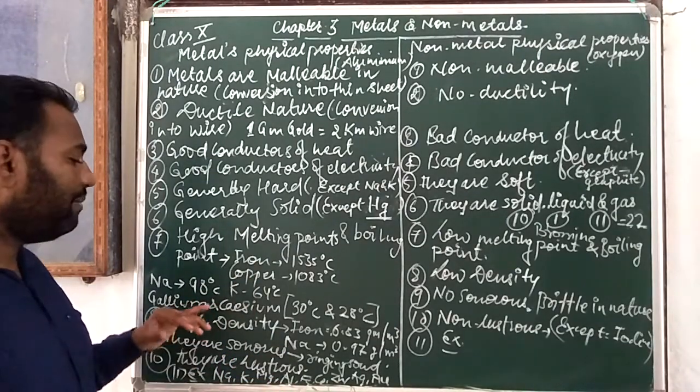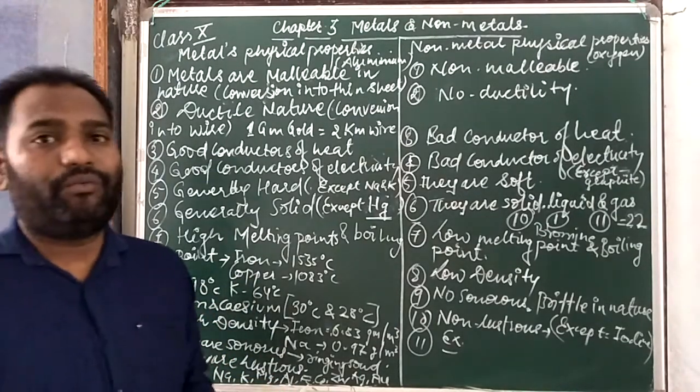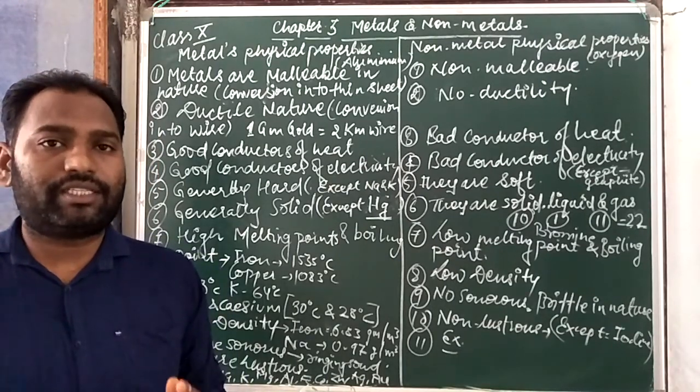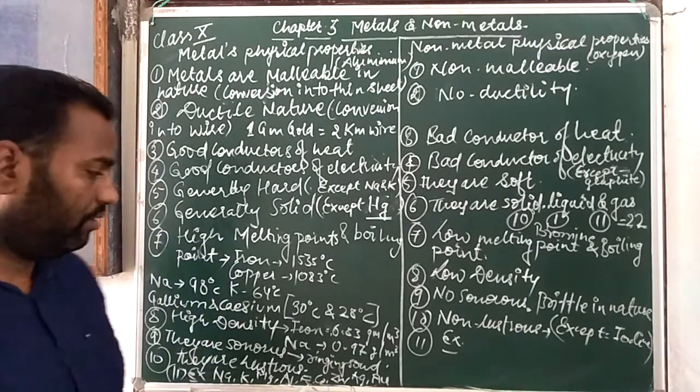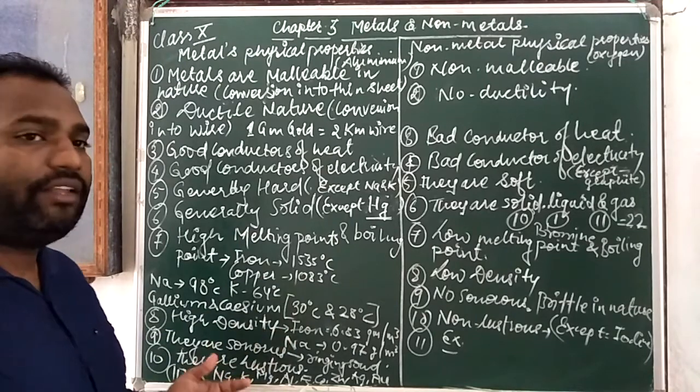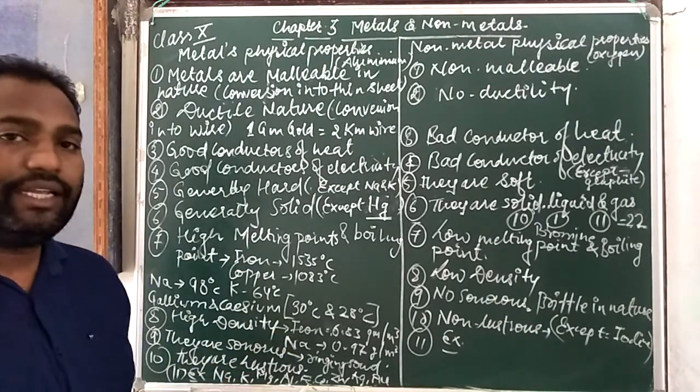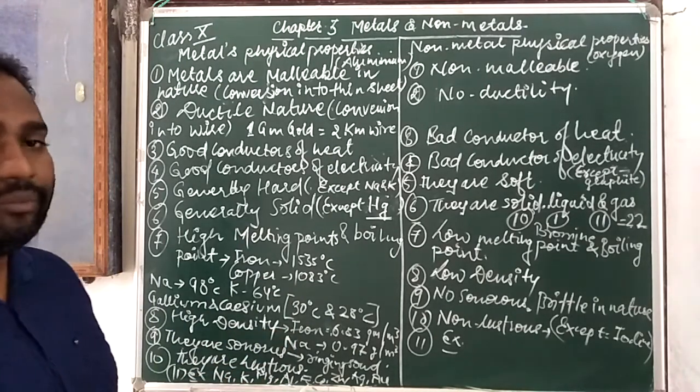That's why gallium and cesium have a very low melting point, and if we take them into our palm, they start to melt.